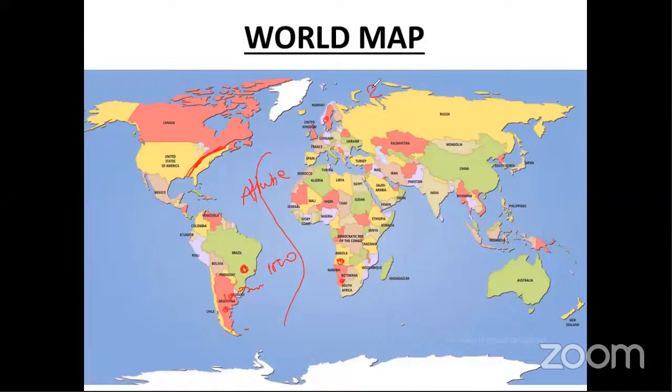Before Wegener, there was Taylor, who had also studied the mountains of different parts of the world, but their theories were not as popular as Wegener's. Wegener studied different rocks and fossils. When he studied the pattern of the coastal area of South America and the coastal area of Africa, he said that if you bring these two landmasses very close to each other, they can fit within each other, as if they were part of the same landmass. He wanted to prove all this evidence with the help of his continental drift theory.